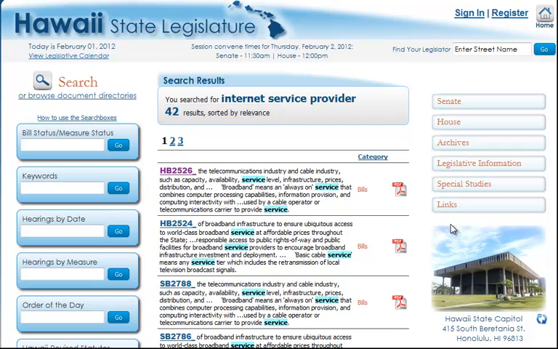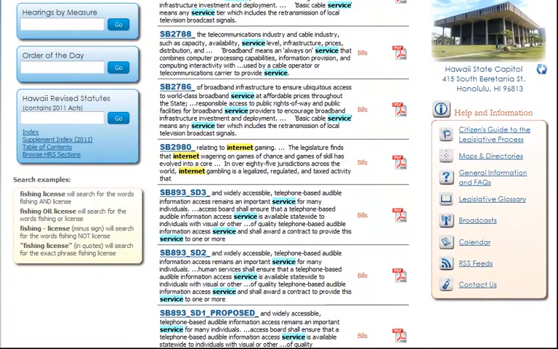When you look at the excerpts of the bill in the middle of the page, you'll see that none of them are actually talking about internet service providers. They're just using one of the three words. For instance, in blue you'll see the word service highlighted a lot, but it isn't necessarily having anything to do with an ISP. Down here you see the word internet highlighted, but again this has to do with internet gaming, nothing to do with an ISP.